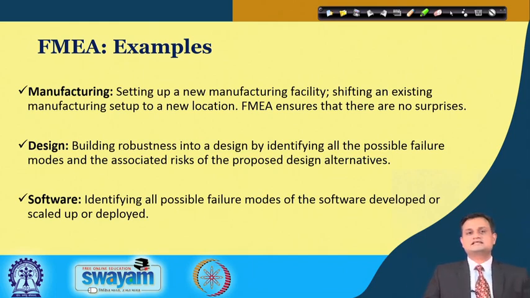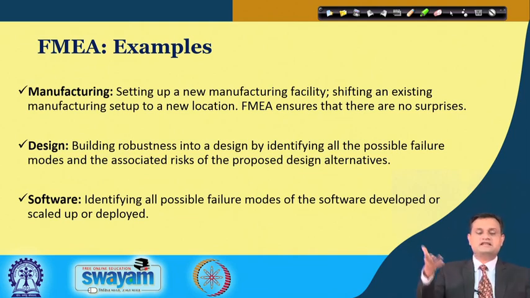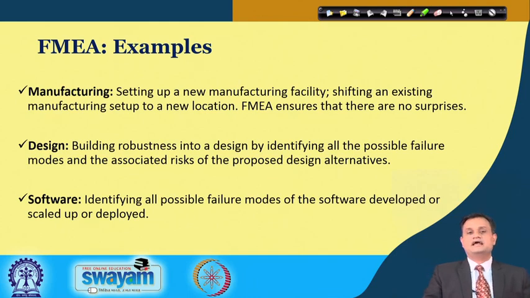So manufacturing, let us say setting up a new manufacturing facility, shifting an existing manufacturing setup to a new location, and FMEA ensures that there are no surprises. It means you can go ahead, execute your plan without much disturbance, and you feel more confident in going for the changeover. Design, you want to build a robust product. It means it is less sensitive to the noise and external factors. So again, if you address some of the potential failure modes right at the design stage, this can be achieved.